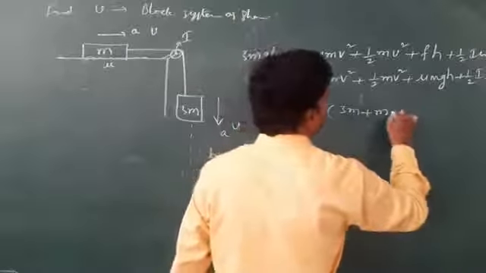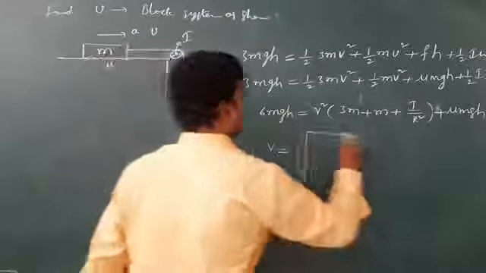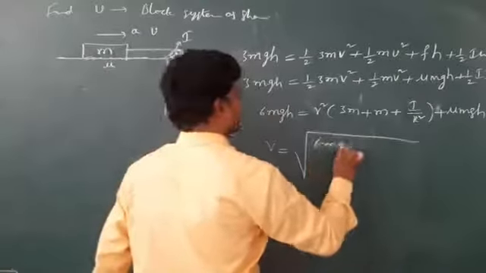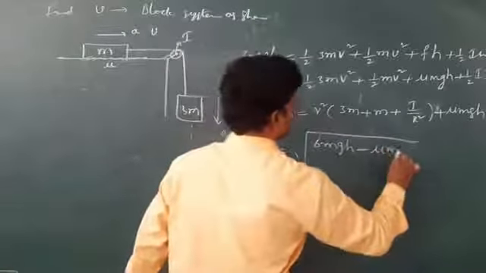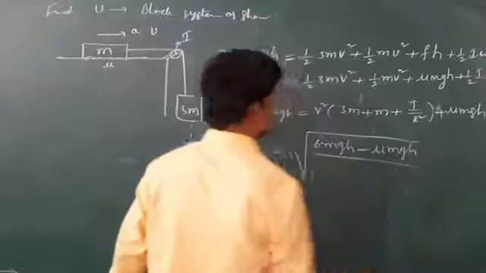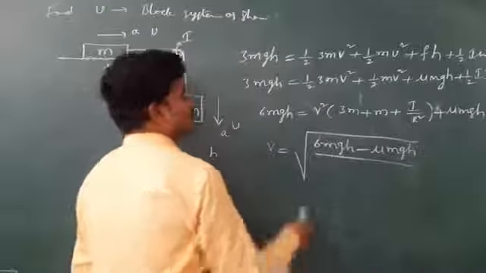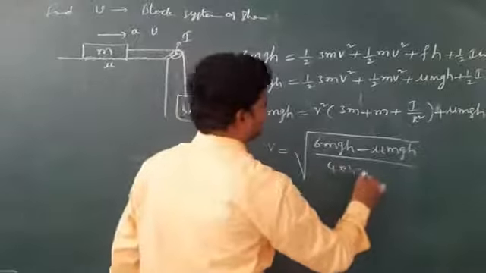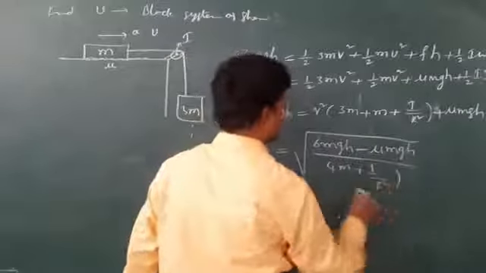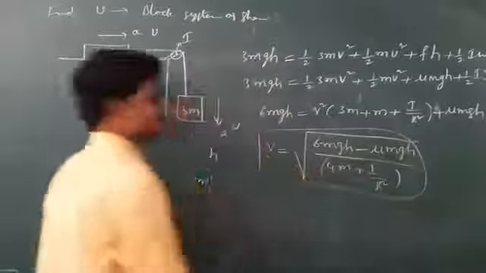So v square, v is equal to root of 6 mgh minus mu mgh. You can take mgh also common, so 4m plus I by r square. If I is given, just substitute I.